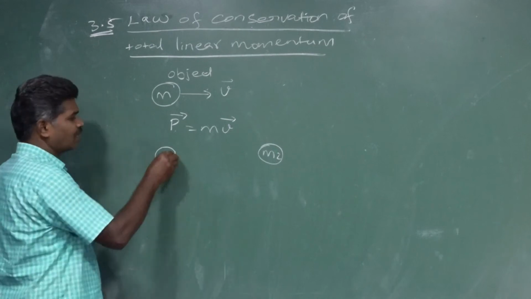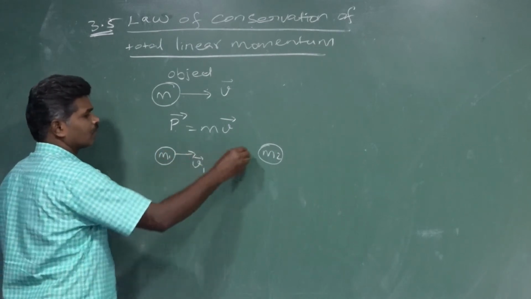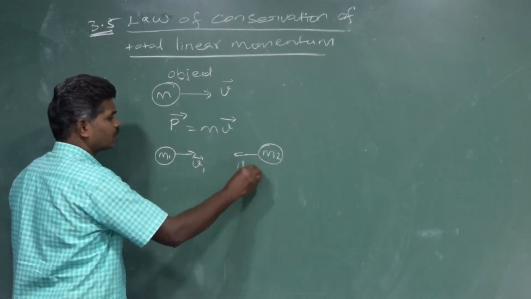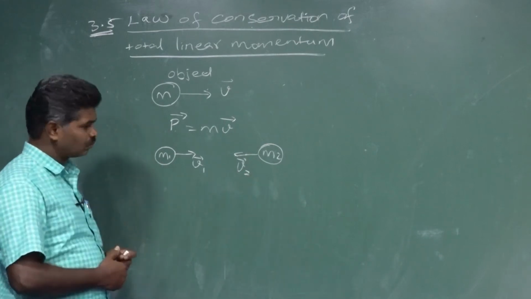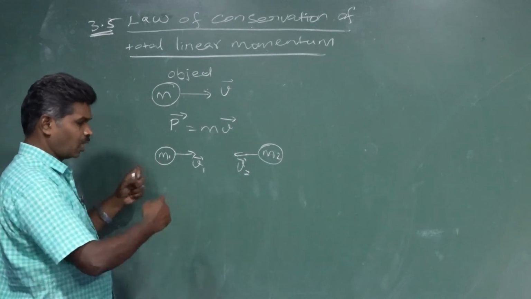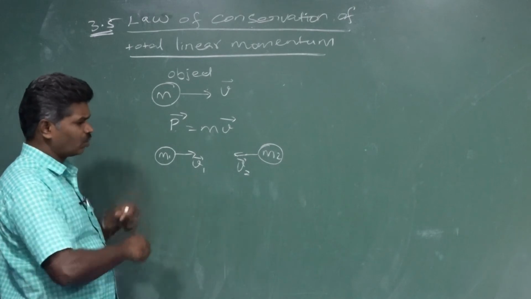Their velocities are v1 and v2. Suppose the two are moving towards each other, that makes a collision.